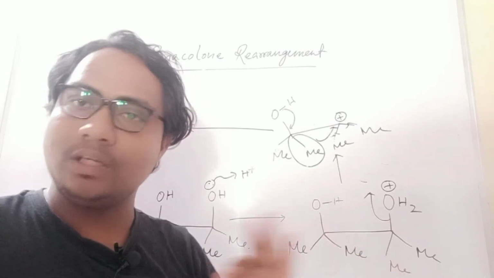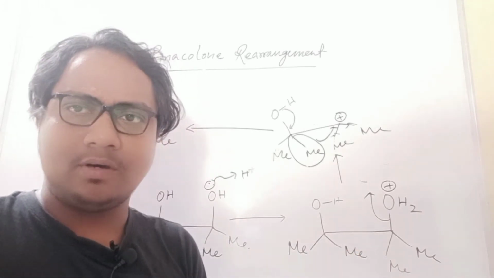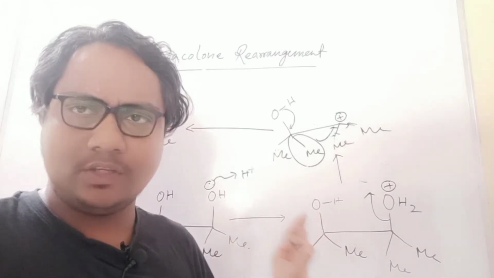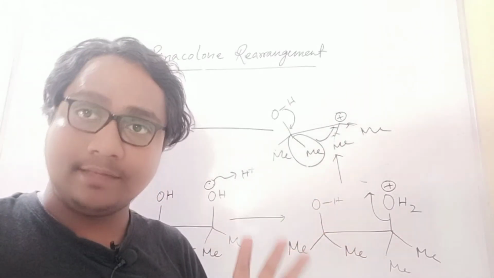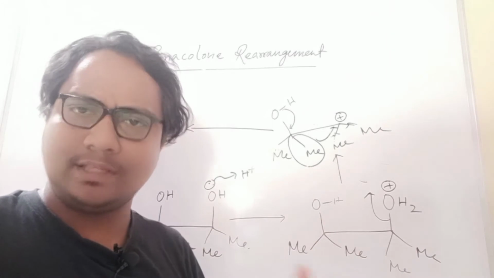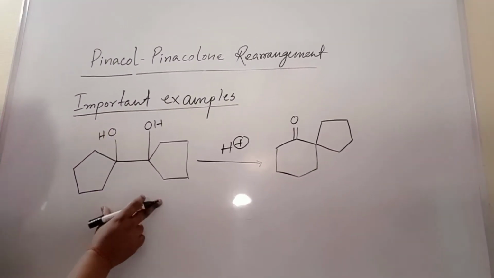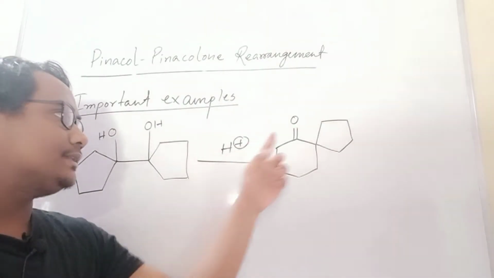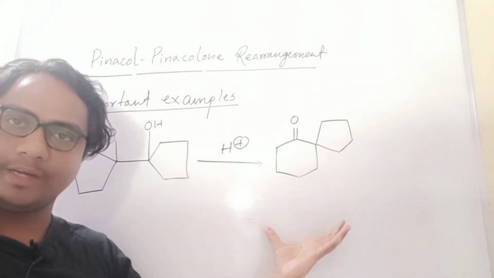You just go through your book and see, because nowadays migratory aptitude is not given. For your understanding you have to see. I only selected the very important examples for your NET exam, that's why I did not choose this type. With pinacol and H plus, the keto compound will be formed. So this is the product I directly wrote.